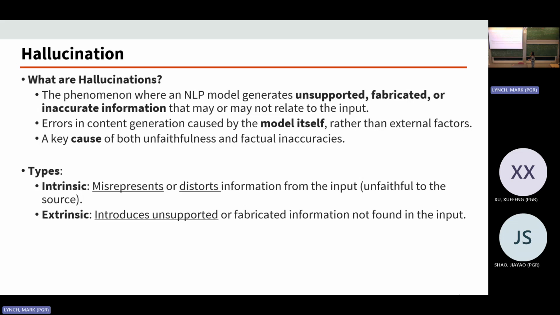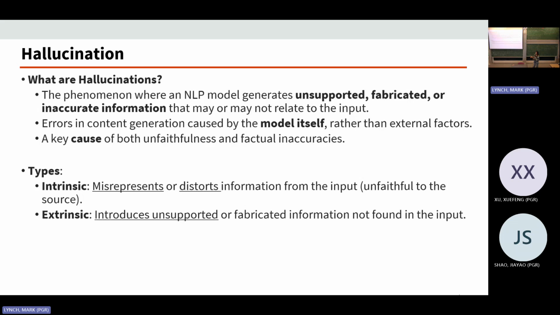So the key point here is that hallucination refers to those inconsistencies that are only caused by the model itself, rather than external factors like faults in data or faults in the training process. And it can be a cause of unfaithfulness and factual inaccuracies. The reason it is so popular recently is because of some incidents related to recent LLMs, which I'm going to introduce later. So there are two types of hallucination. One type is intrinsic. The other type is extrinsic.